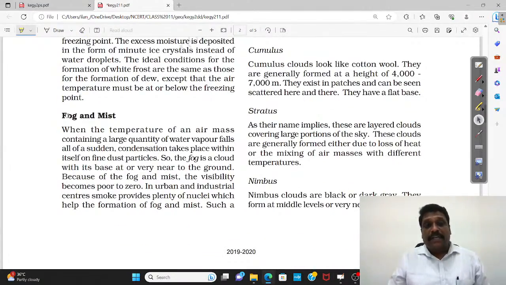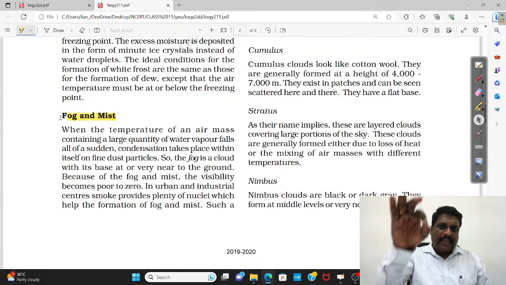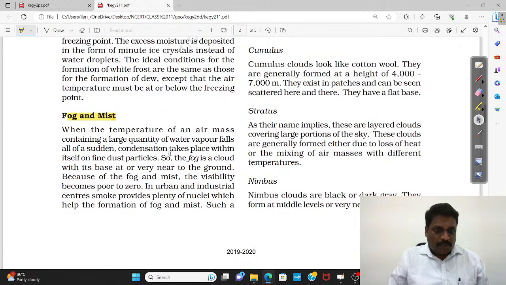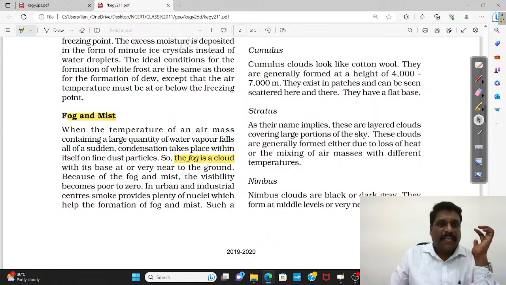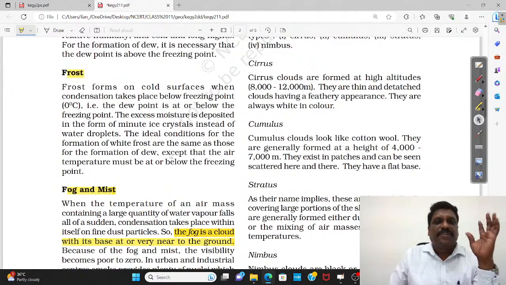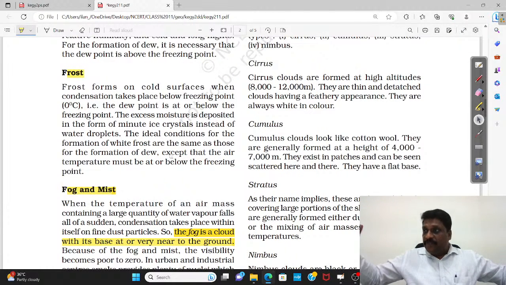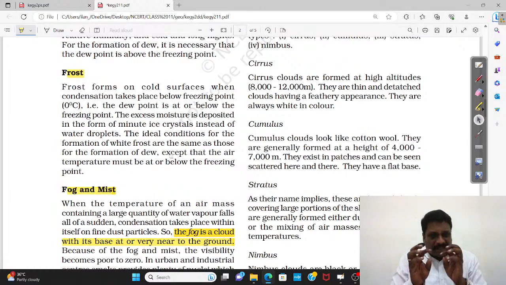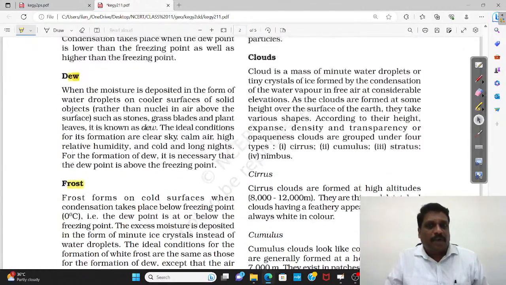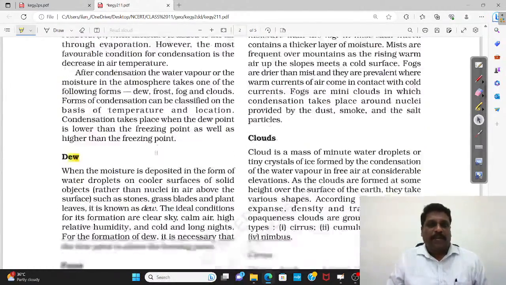Then for near-ground condensation, I have fog and mist. See, fog and mist is nothing but what? A near-ground cloud. That's what it says. Fog is a cloud with its base near the ground. That's it. Right? Fog is just a cloud. So if this fog is very thick, I'll put it this way, I call it fog. If it is slightly less in density, I call it what? Mist. Okay? Right, my dear friends.